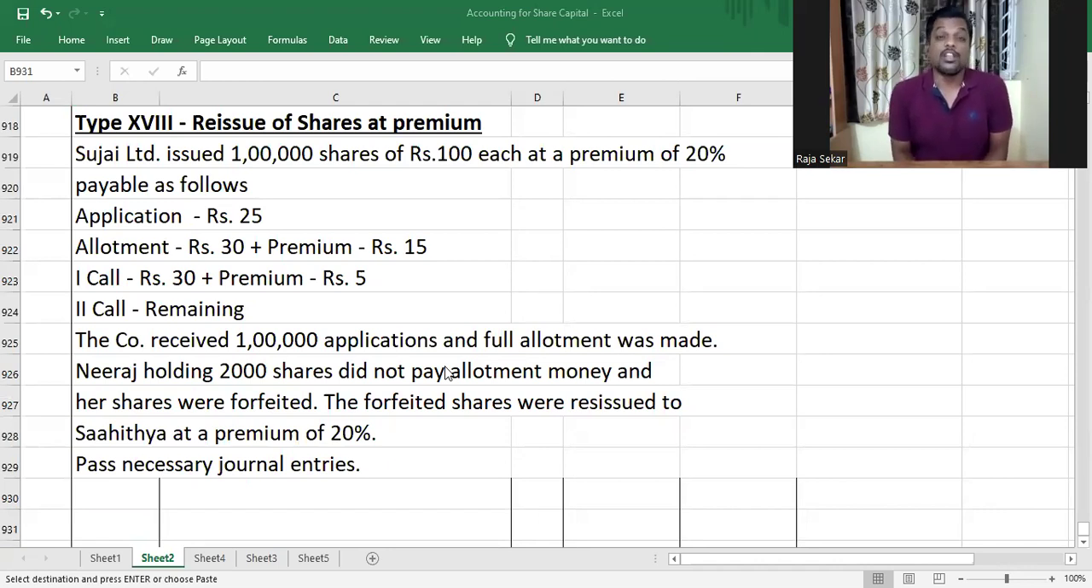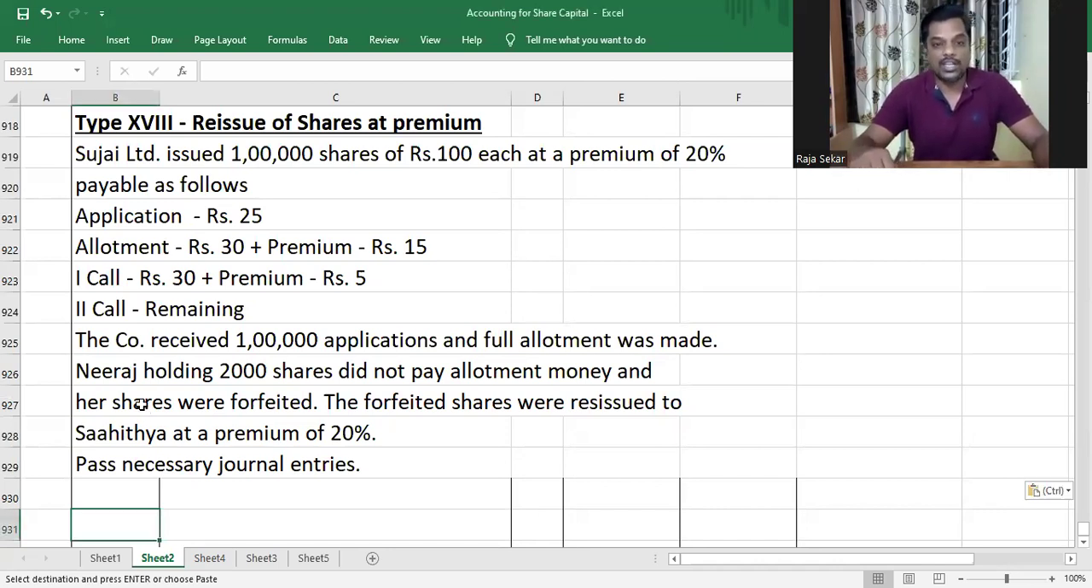In this series of videos, we're learning the various concepts involved in accounting for share capital, and we are at reissue of shares now. In the previous video, I taught you how to reissue shares when the shares are reissued at a discount. And in this video, we're going to be looking at a question in which we learn how to account for reissue of shares when the shares are reissued at a premium. Understood? So I have a question.